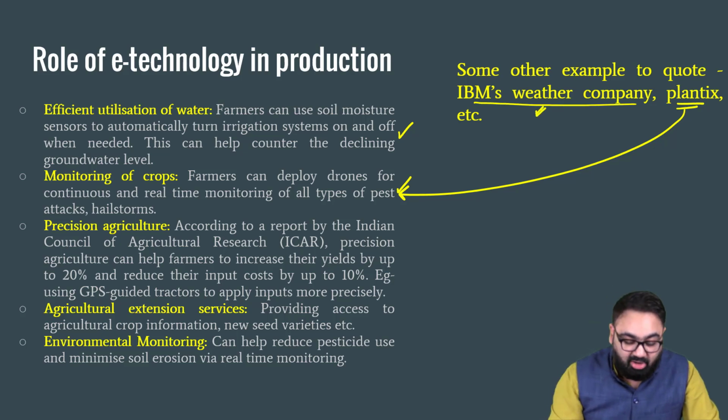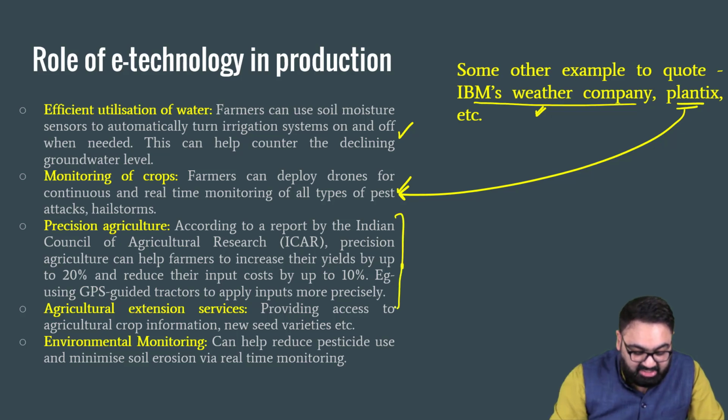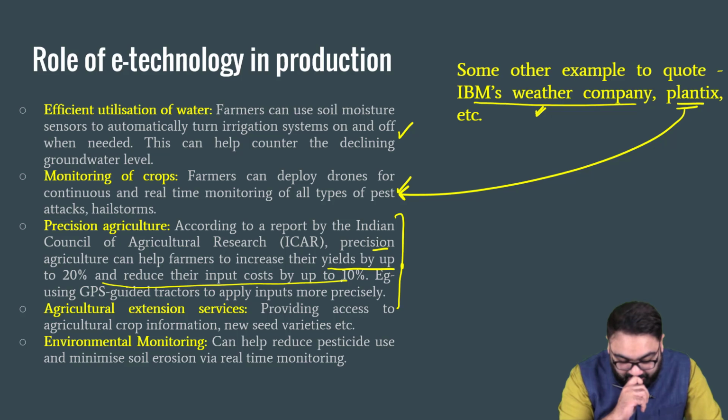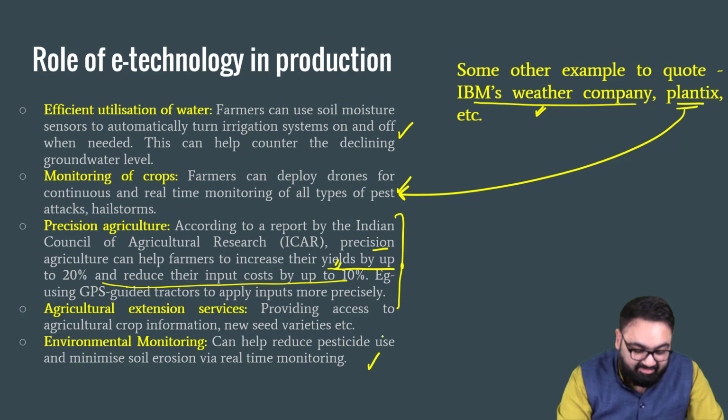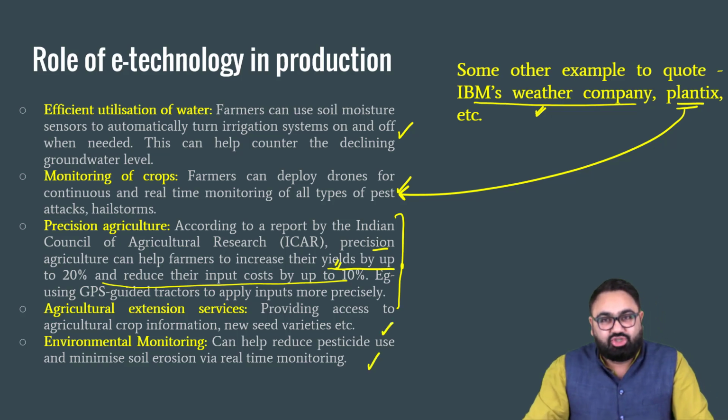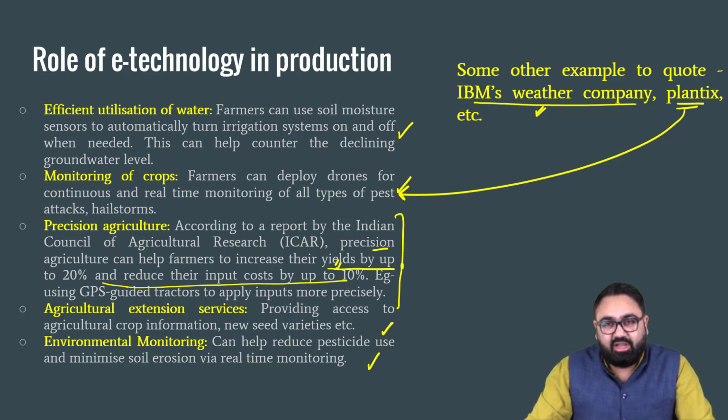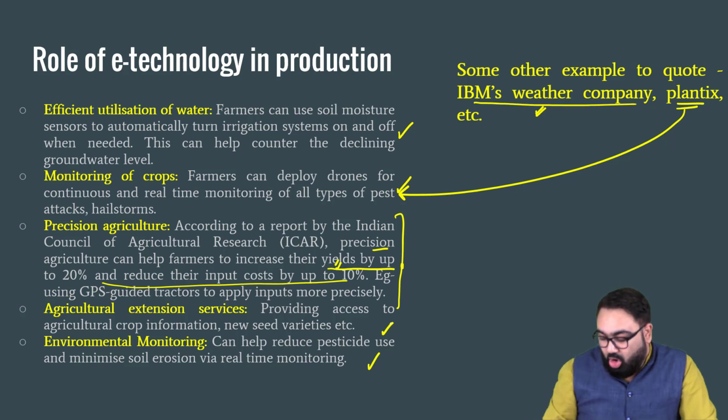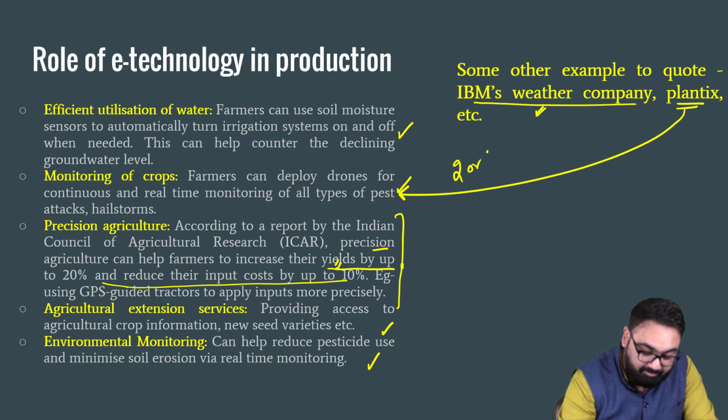Then I have given one more example of ICAR, the Indian Council of Agricultural Research, which says precision agriculture can help the farmers increase the yield by 20% and reduce their input cost by about 10%. These are some of the things that I have written in the main body. Now, it's not necessary that you will remember all of these examples. You might remember a few of them. My advice is, on the day of the examination, when you're writing this answer, if you only remember 2 or 3 points maximum, then only write 2 to 3 points.